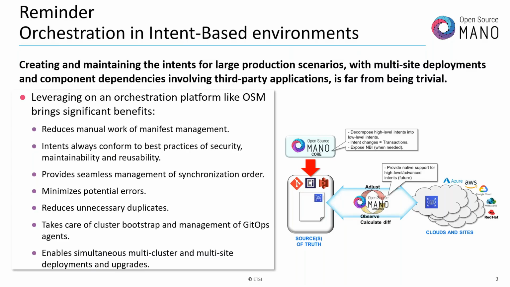The role of OSM right now, working in an intent-based environment, means interacting with a Git repository in such a way that we can guarantee that the objects or the manifests that we deploy in that Git repository are properly structured, so that we are minimizing errors, following the best practices, and also making sure that changes in one cluster do not affect the other, etc. Right?